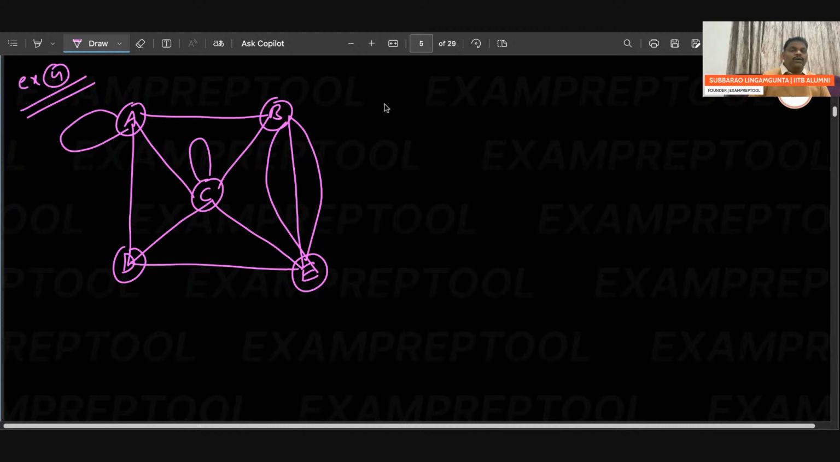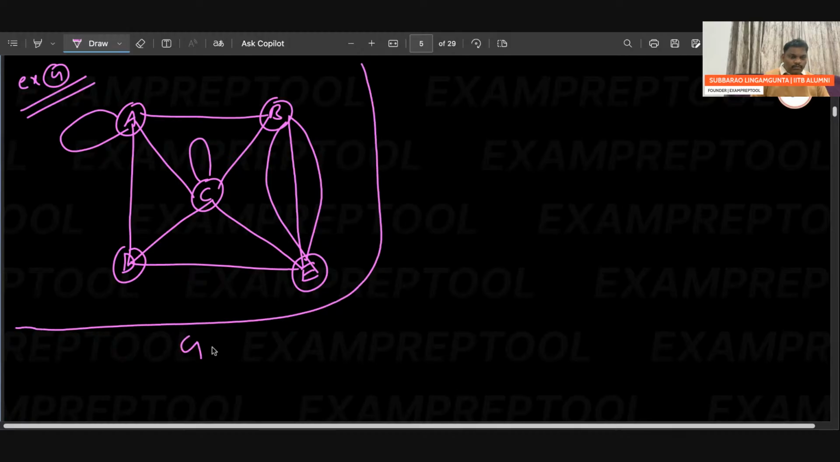Graph means a combination of vertices and edges. Let us assume this graph name is G4. Let's observe one by one. Vertices: A, B, C, D, E. Okay. What about the edges here?